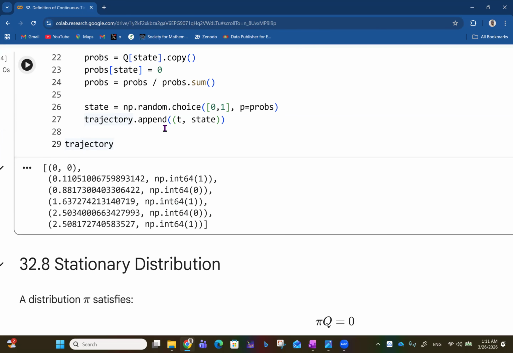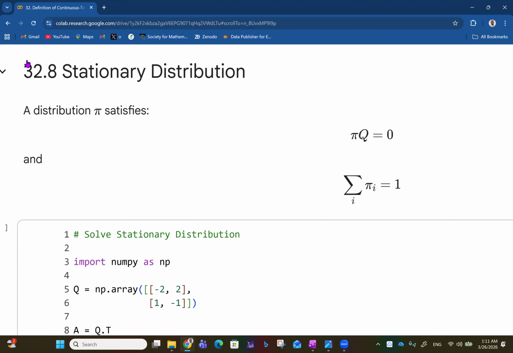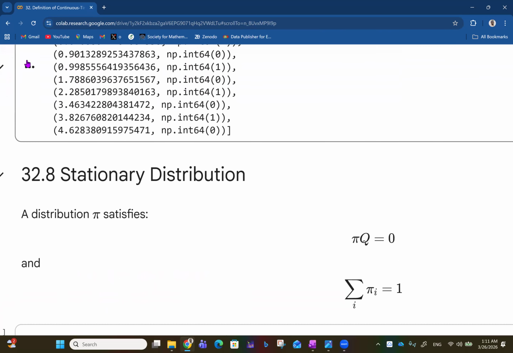Then we talk about the stationary distribution. For discrete Markov chains, the stationary distribution we found to be pi P equals pi. But here, since we're talking about a continuous time Markov chain, CTMC, a stationary distribution pi satisfies pi Q equals 0, that is pi multiplied by the generator matrix equals 0, and the summation of pi i, just like in the discrete case, is always equal to 1.